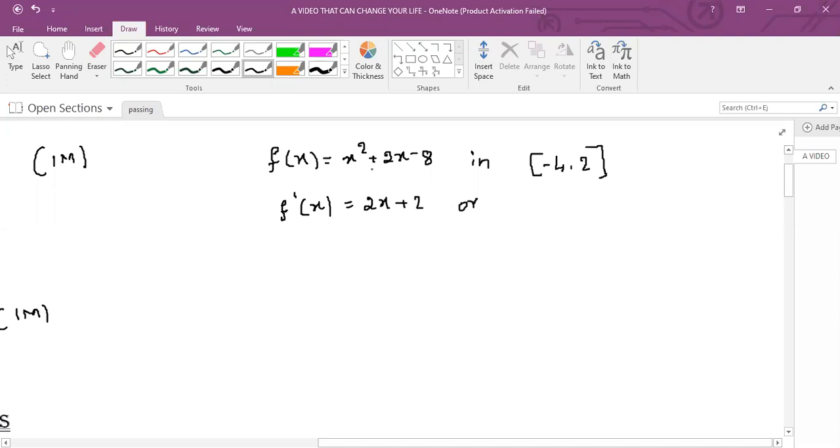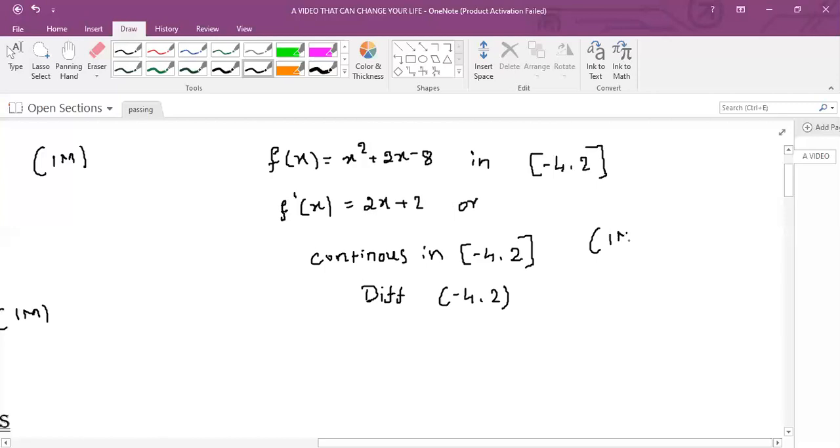It is continuous in the closed interval minus 4 to 2 and differentiable in the open interval minus 4 to 2. Still you will get 1 mark. Therefore, either of these two steps will fetch 1 mark. Very easily you can score this 1 mark also.